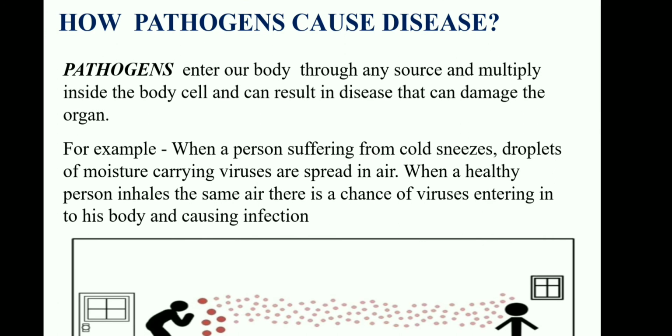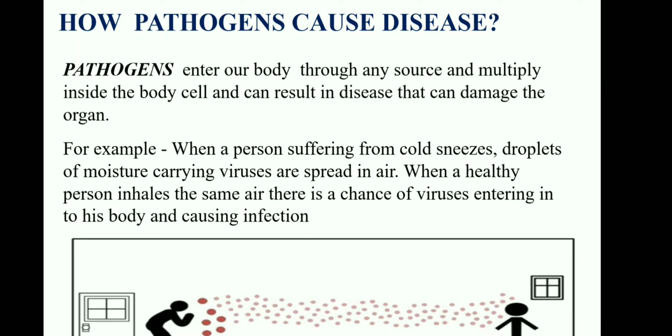Now, when the pathogens enter our body, they cause diseases. So, pathogens enter our body through any source, that is airborne, waterborne or direct contact, and when they enter our body, they multiply inside the body cell and can result in a disease that can damage the organ.